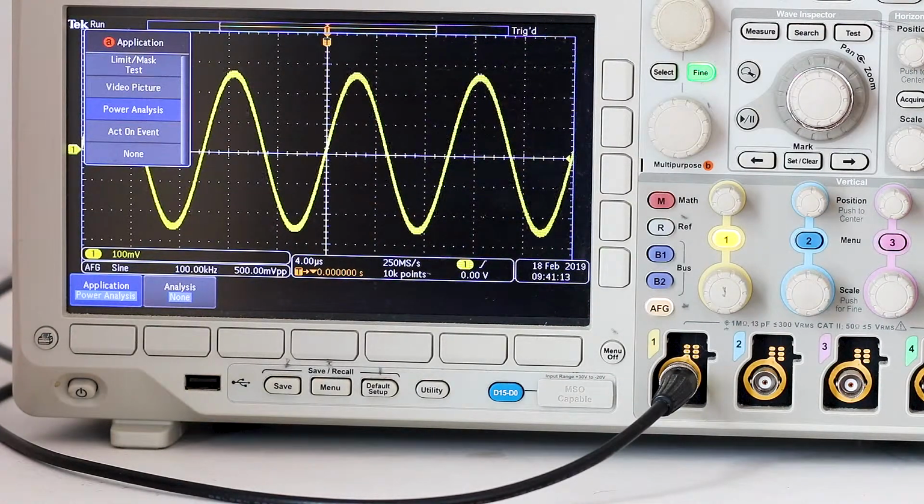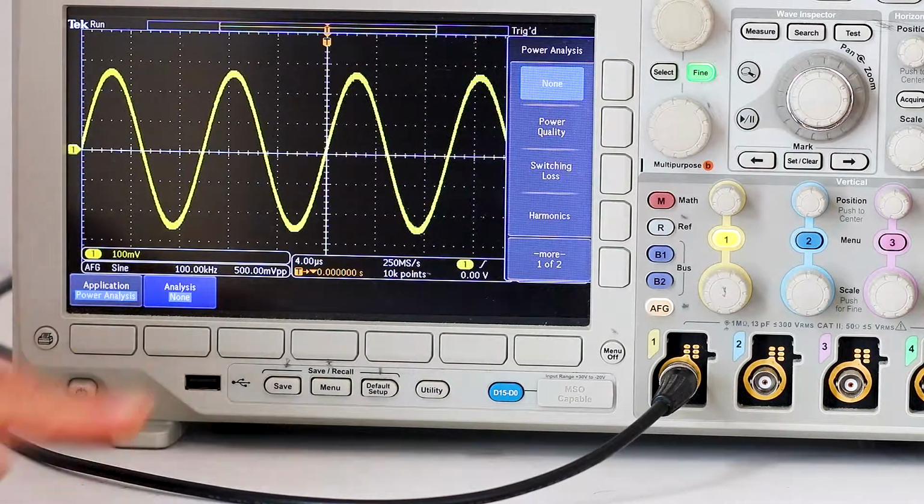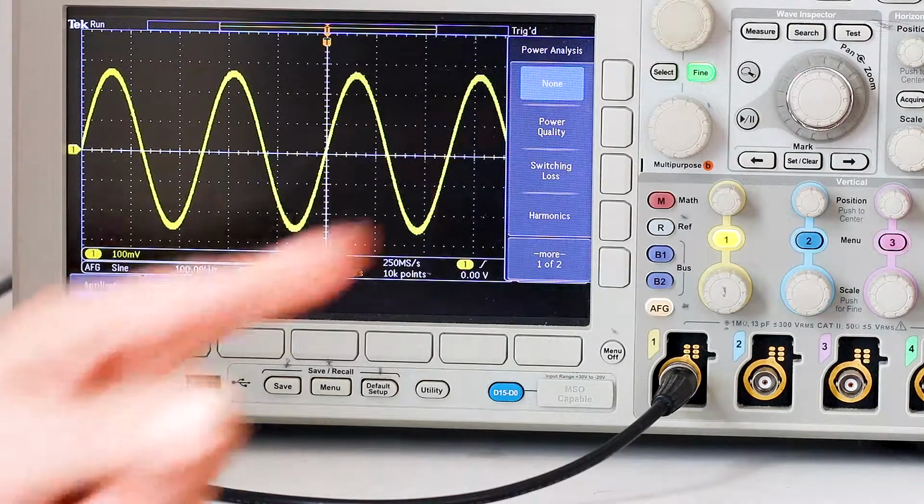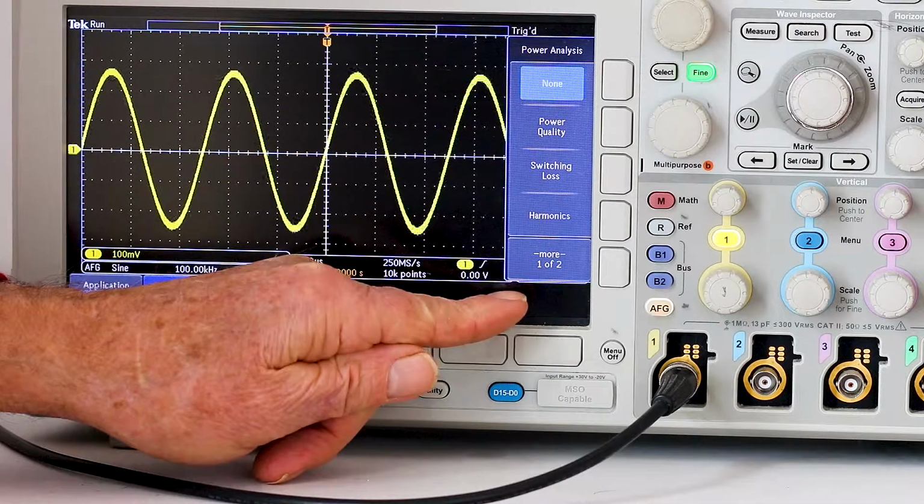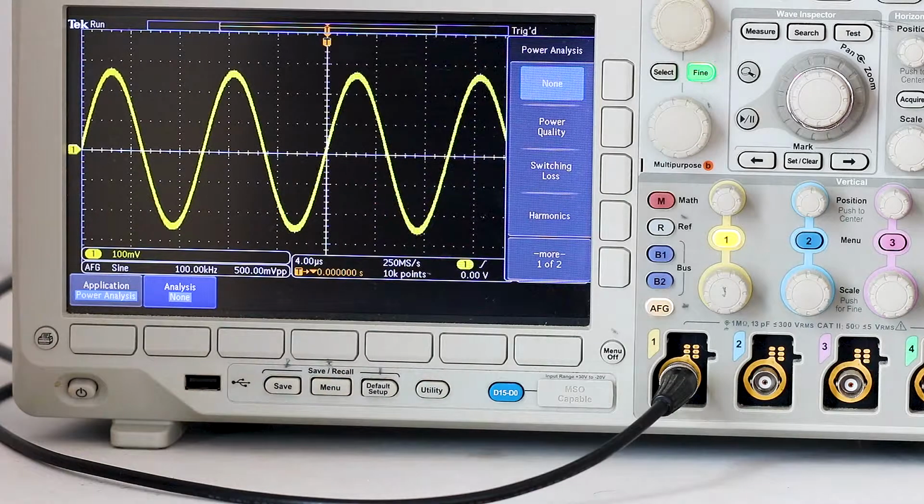First, use multipurpose knob A to select Power Analysis and then press Analysis. The vertical menu at the right shows options. Power quality includes volts RMS, volts crest factor, frequency, current RMS, current crest factor, true power, apparent power, reactive power, power factor, and phase angle.